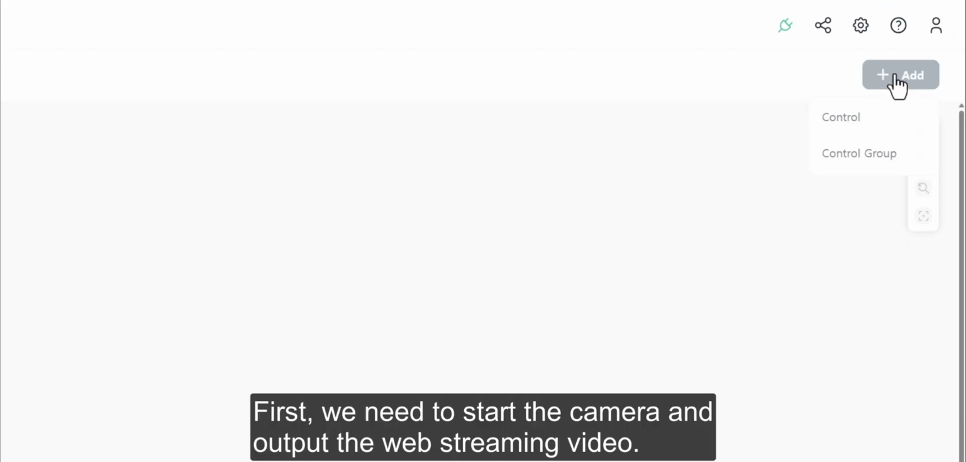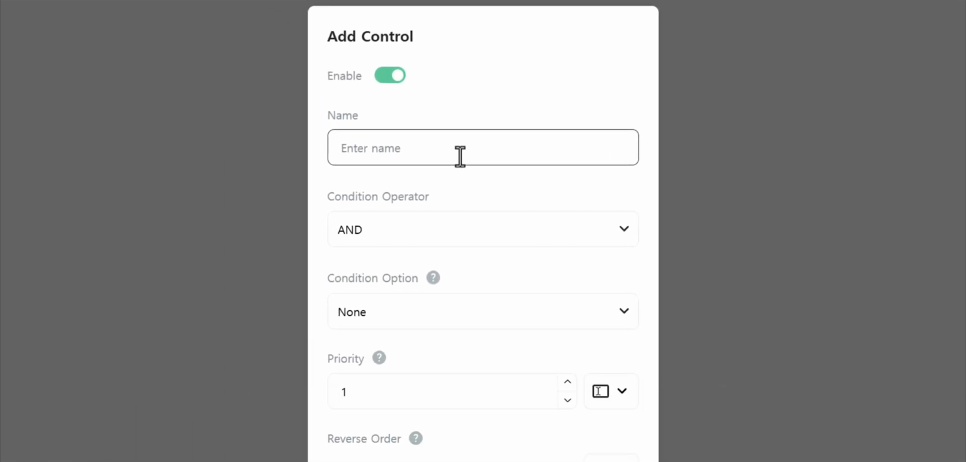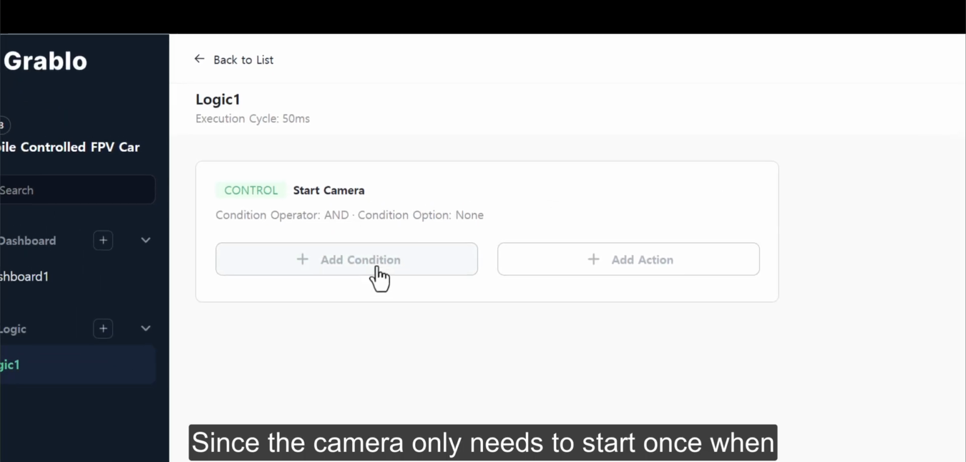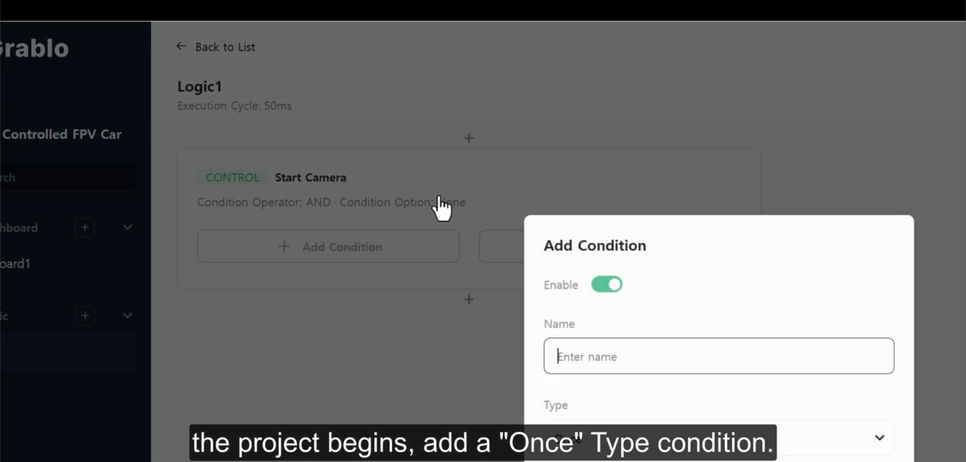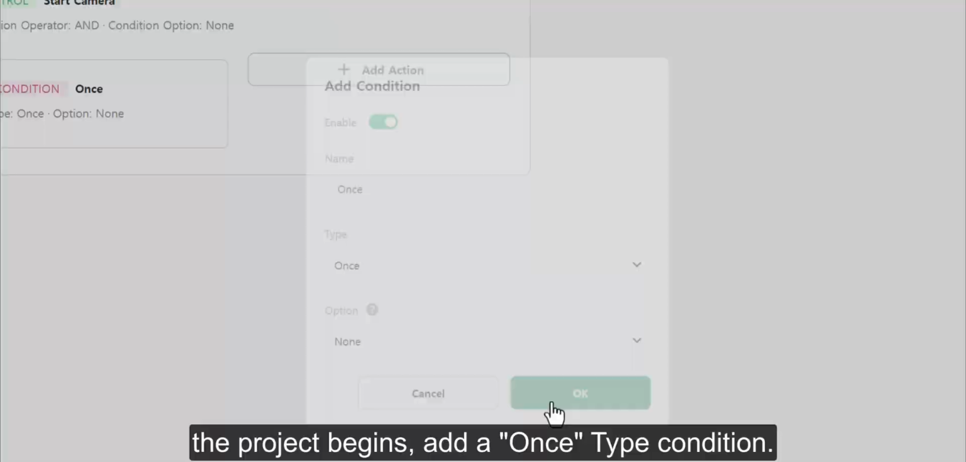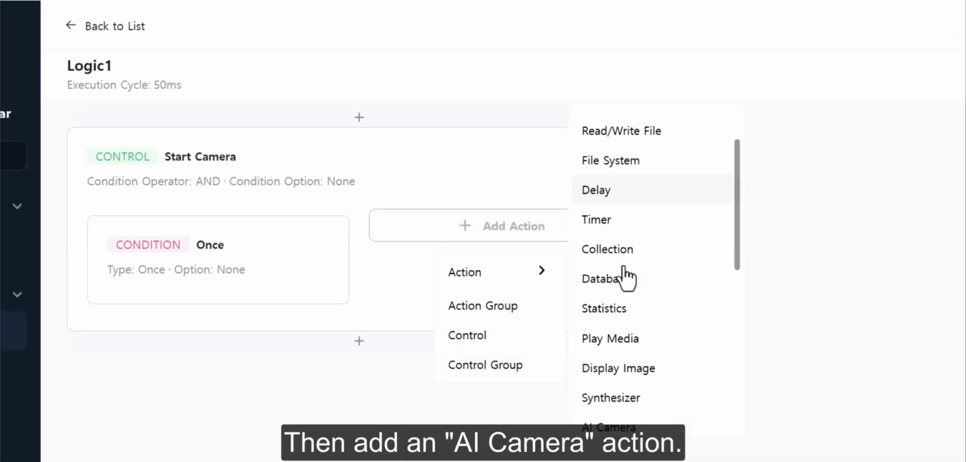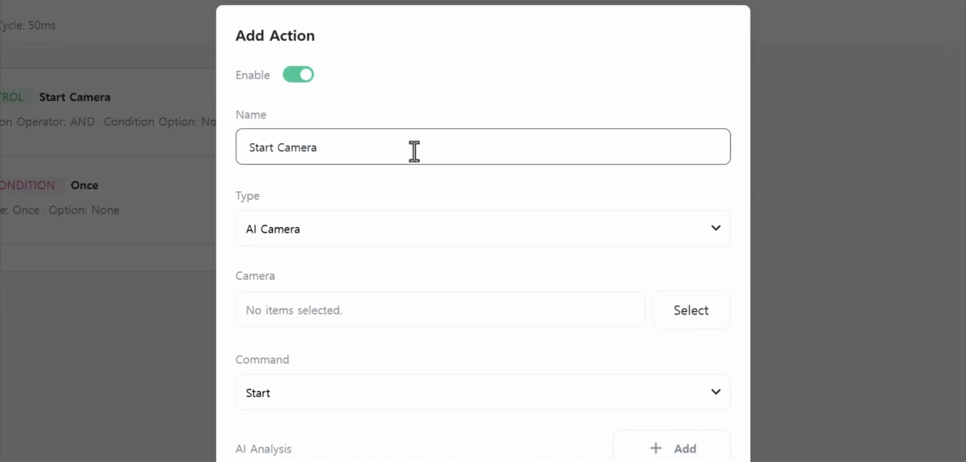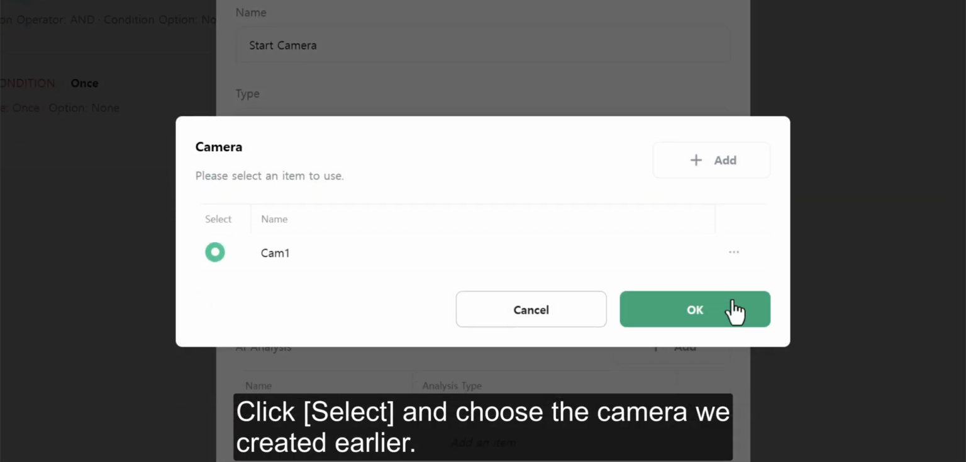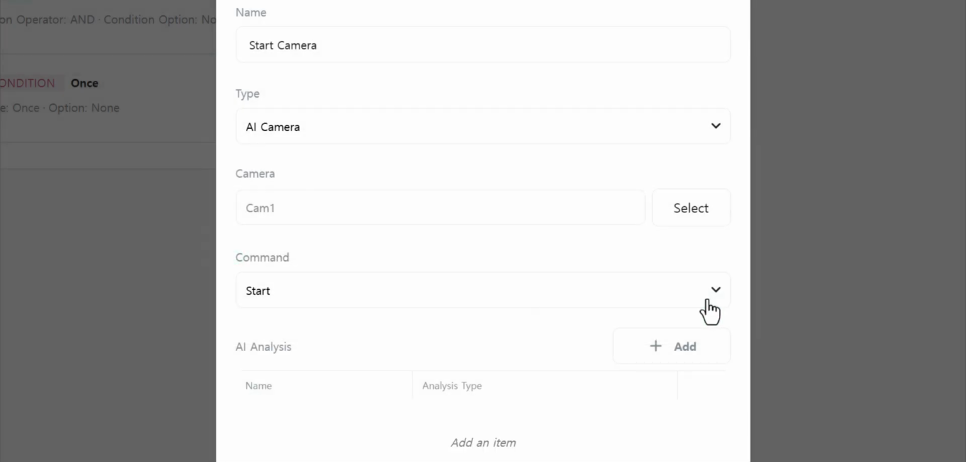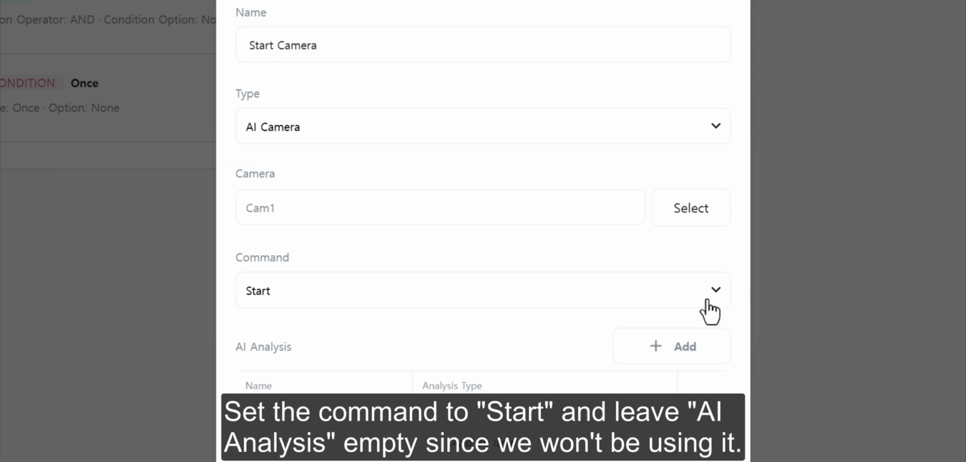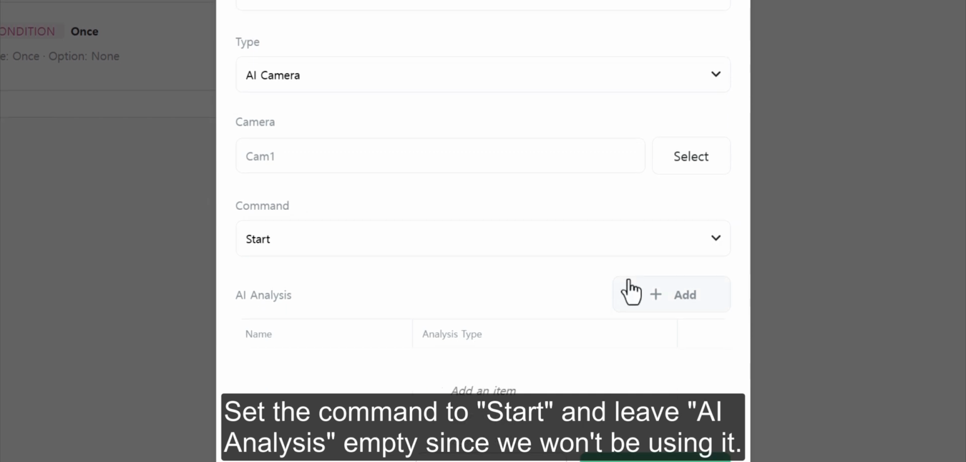First, we need to start the camera and output the web streaming video. Since the camera only needs to start once when the project begins, add a once type condition. Then add an AI camera action. Click Select and choose the camera we created earlier. Set the command to start and leave AI analysis empty since we won't be using it.